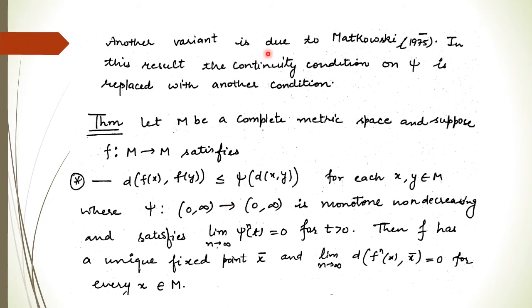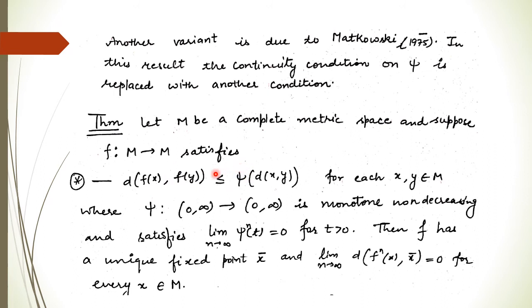Another variant is due to Matkowski, and in this result the continuity condition on psi is replaced with another condition. So here M is again a complete metric space, and suppose f is a mapping from M to M satisfying this inequality, right?